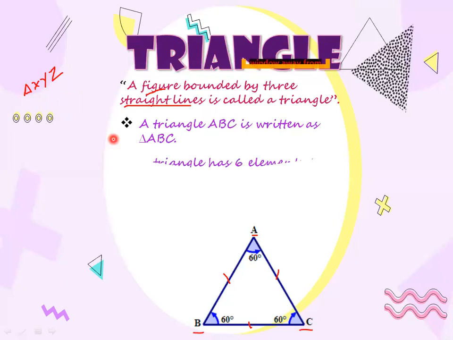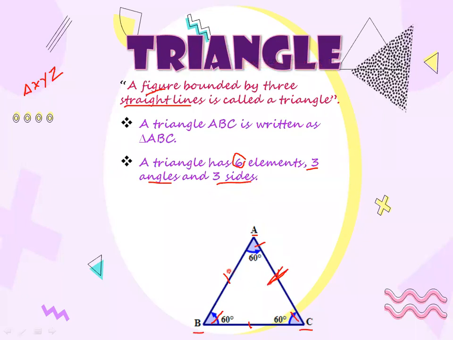Then our triangle has 6 elements. How many elements are there? 6 elements. And what are those 6 elements? Number 1, 3 angles. How many angles are there in a triangle? 3 angles. This is your angle number 1, this is angle number 2, and this is angle number 3, as well as 3 sides. How many sides are here? This is your side number 1, this is side number 2, and this is side number 3.